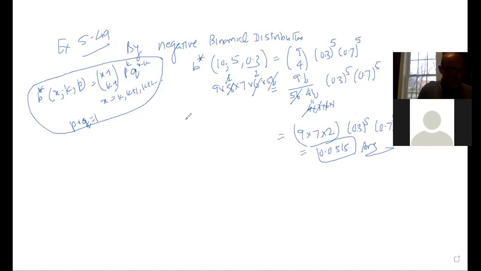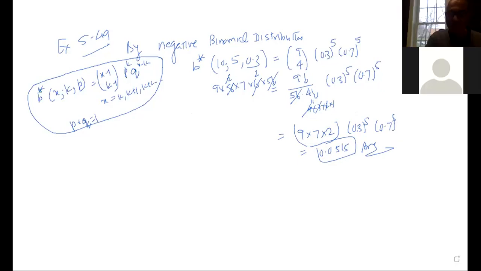So that's how you can solve the given example. Now I would like to go for the next example. The next example is like this. Let me again stop sharing this and let me share my book.